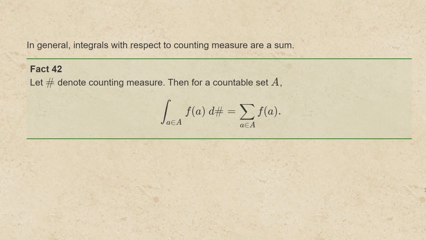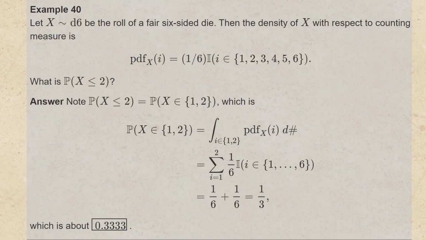In general, integrals with respect to counting measure are a sum. If I let the number sign denote counting measure, then for a countable set A, the integral over little a in big A of f of a with respect to counting measure equals the sum over little a in big A of f of a. For example, let x, which has the distribution of a d6, be the roll of a fair six-sided die. Then the density of x with respect to counting measure at i is 1/6 times the indicator that i is in the set 1, 2, 3, 4, 5, 6.